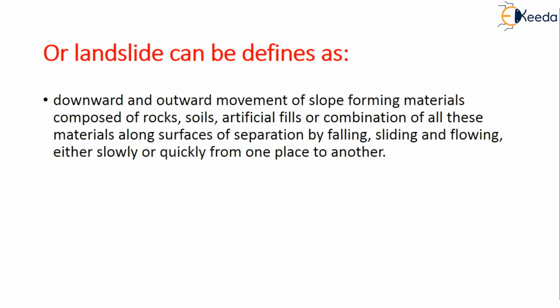We can also say that it is a downward and outward movement of the slope-forming materials composed of rocks, soils, artificial fills, or combinations of these. Here there will be falling, sliding, and flowing. These are the three important points you have to remember. It may be a quite slow process or sometimes a quick process. What are the three things that may happen? It can be a falling process, a sliding process, or a flowing process.